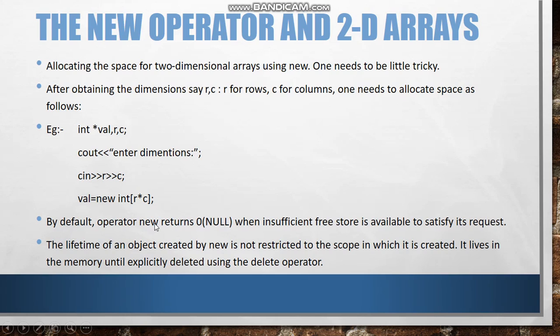By default, operator new returns 0, which is null, when insufficient free space is available to satisfy your requirement. So if there is no space, it will return us 0. The lifetime of an object created by new is not restricted to the scope in which it is created. It lives in memory until explicitly deleted using the delete operator. So when we create any object using new, it won't be deleted by itself, we will have to use the delete operator.